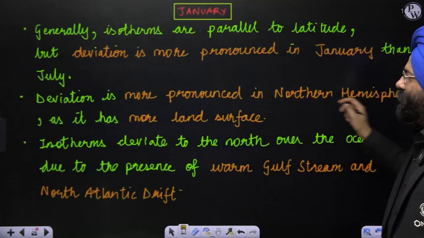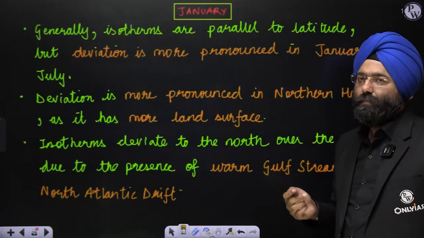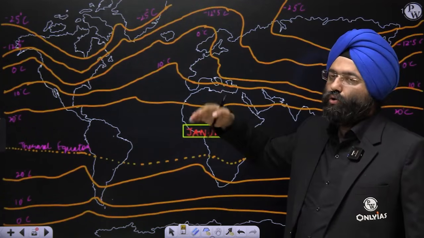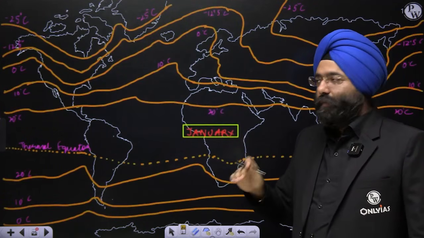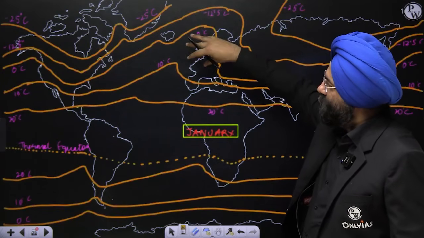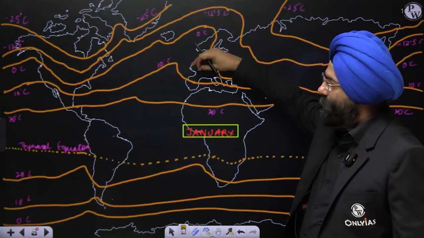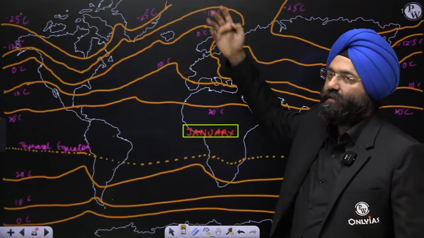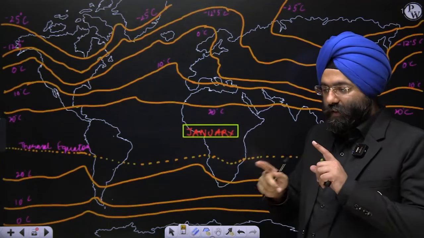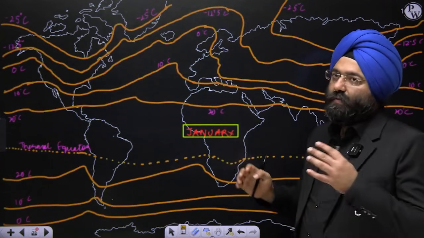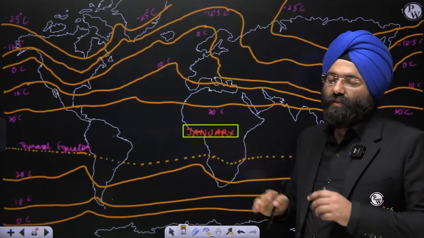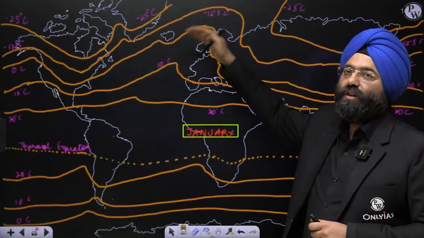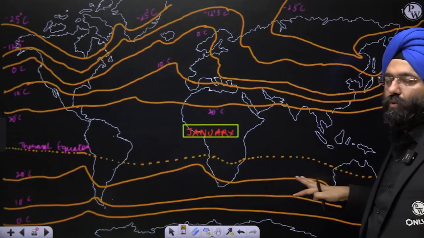Deviation is more pronounced in the northern hemisphere because it has more land surface. Now you will say why? Please see that the ability of land to heat or cool, or of water to heat or cool or to move, also varies. When there is more land, supposing this region is receiving insolation, it might get heated quickly, but this water surface will take time, or the water might be moved along with some ocean currents. That is why the specific heat capacity varies with respect to land and ocean. When there is more land over here, there is going to be more deviation. Over here, lesser land, so the isotherms are more parallel to the latitudes.